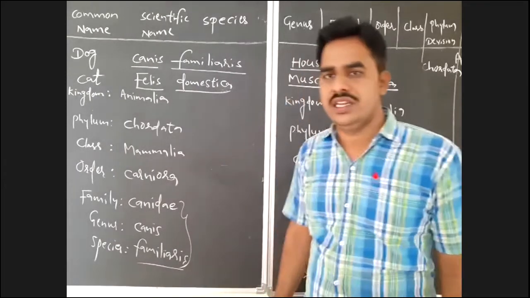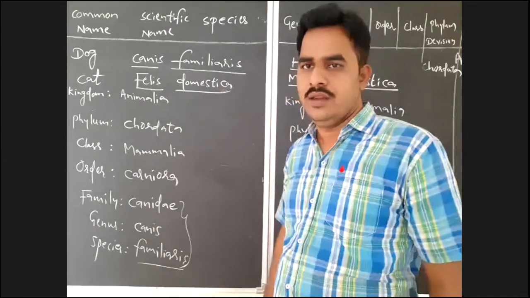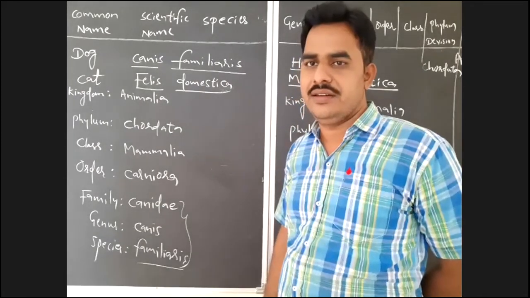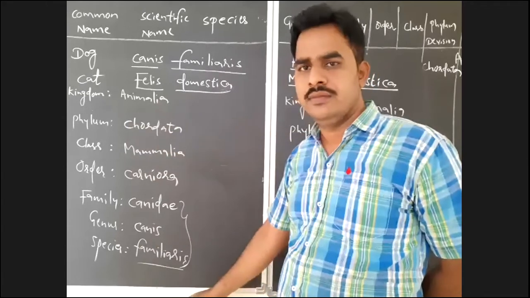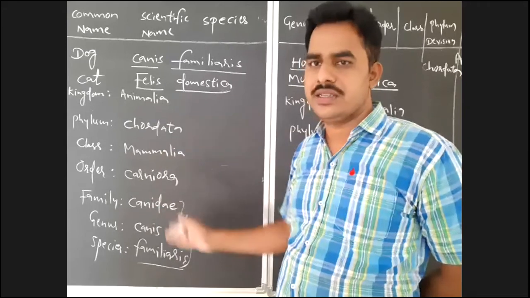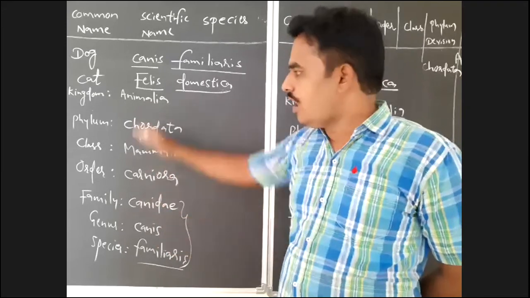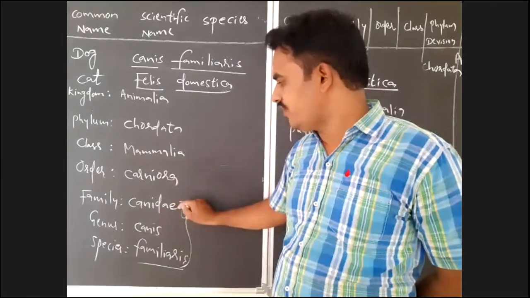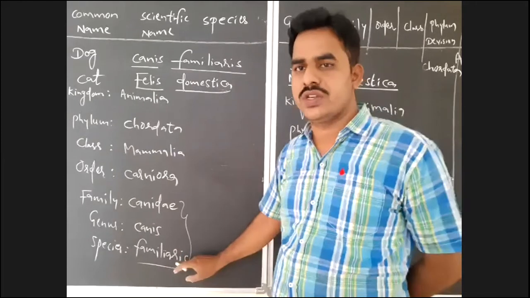For example, if you see Felis leo or Panthera leo, Panthera leo is the scientific name of lion. Panthera tigris, for that also, we will write the same. So for Panthera leo, Panthera tigris and Panthera pardus, for lion, tiger and cheetah, all these are common up to family and also up to genus. All are the same except species.